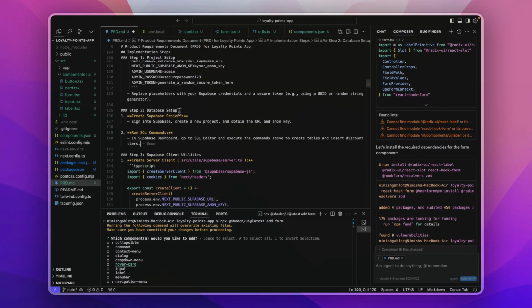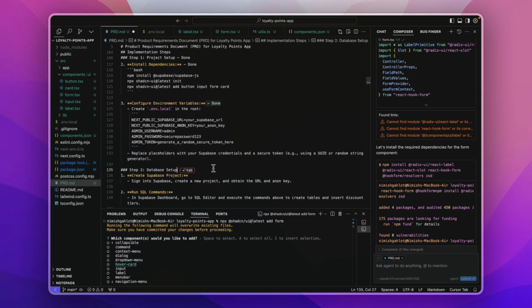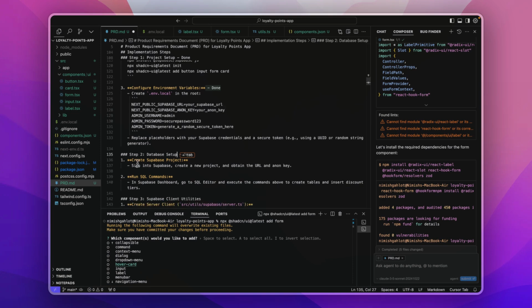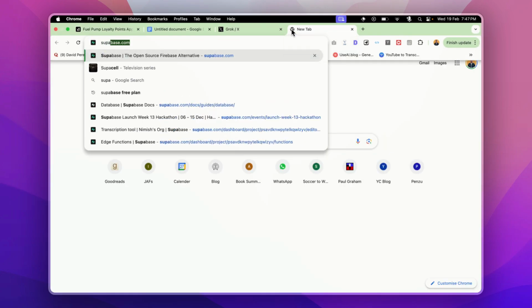So our next step is to set up our database. Before moving on to that, I will just mention that our step 1 is done. Same for all these sub steps within this. So we have to come to step 2 here. Over here, the first step is something that we would have to do manually, where we have to sign into Supabase. So I will just go to Supabase.